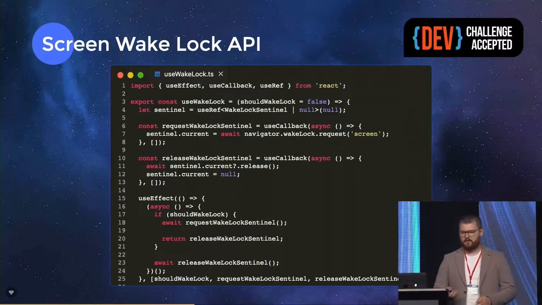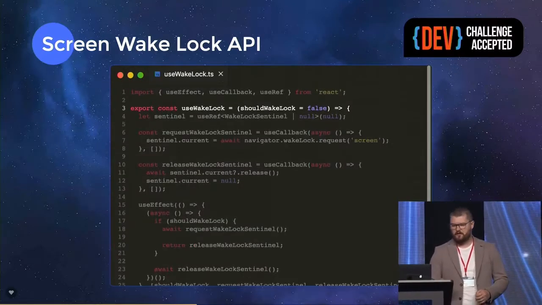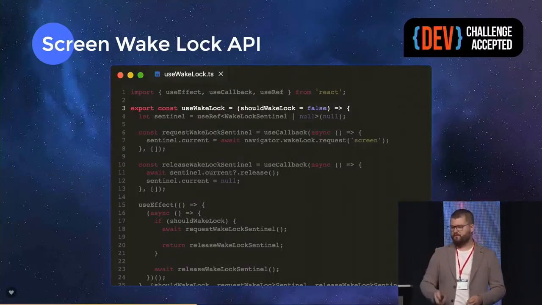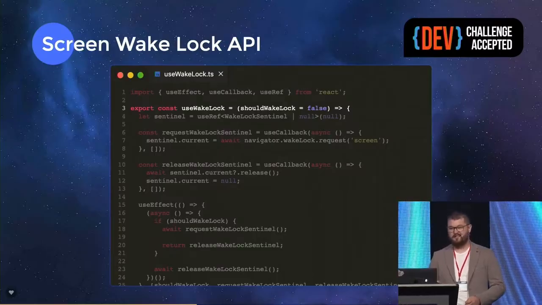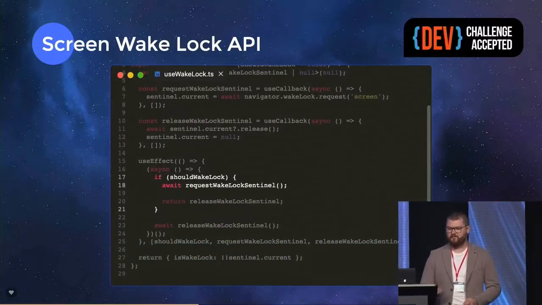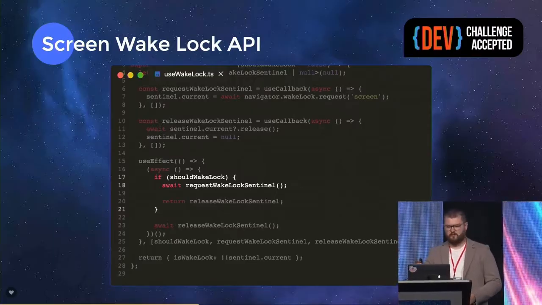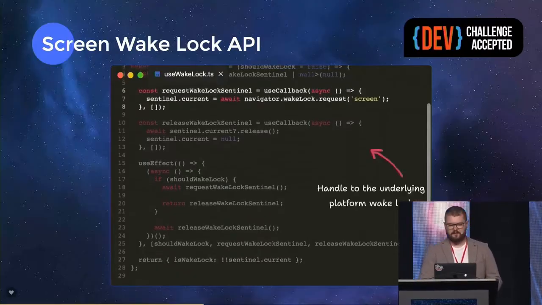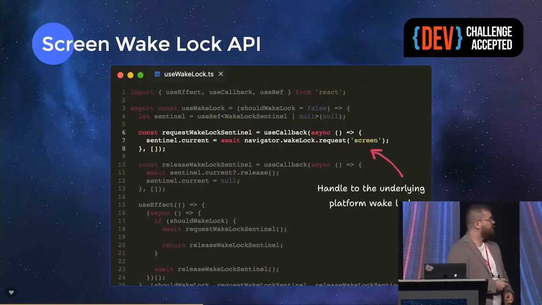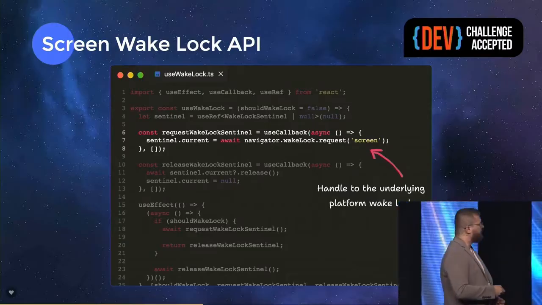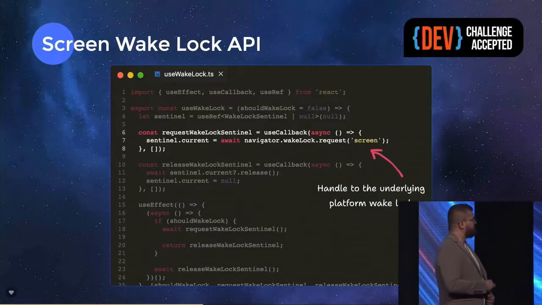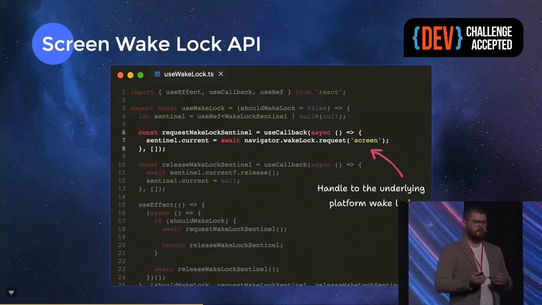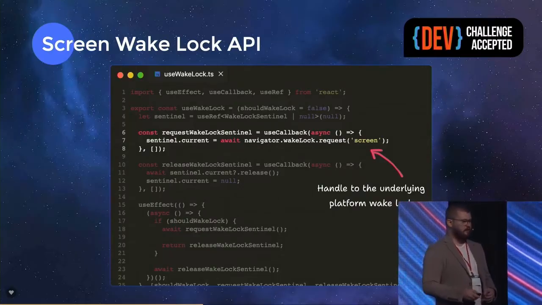If we build a hook in React, first we pass that toggle state, if it's turned on or off, right? But here, situation is a little bit different than we used to have. If we turn that toggle on, we would call a request wake lock sentinel function. That function is calling on a navigator. We have a wake lock object, and then we call request method with a screen parameter, which will basically get us the reference in memory about that lock.